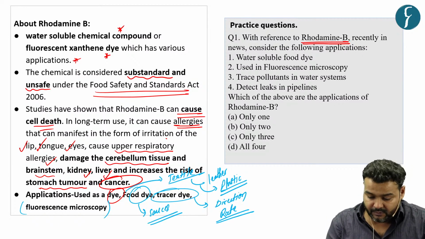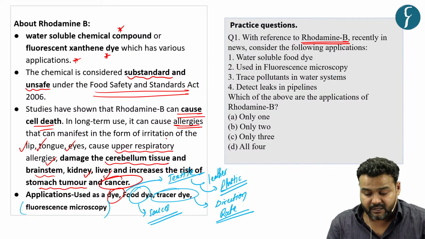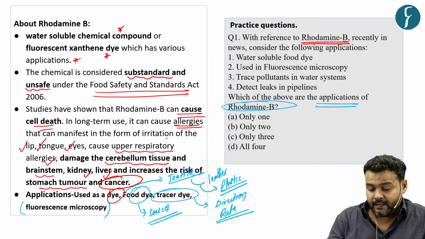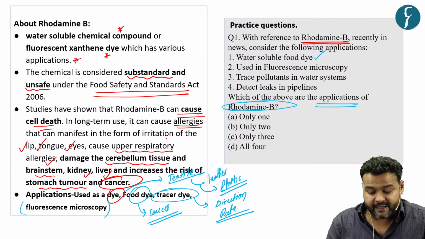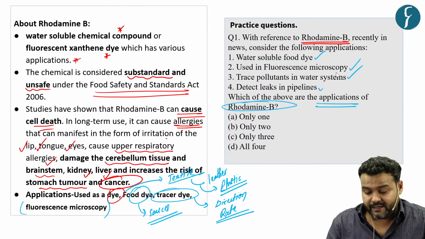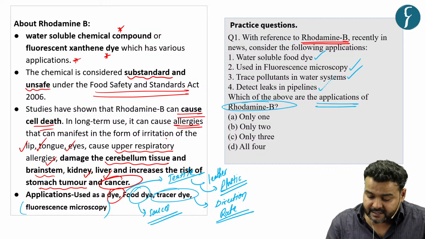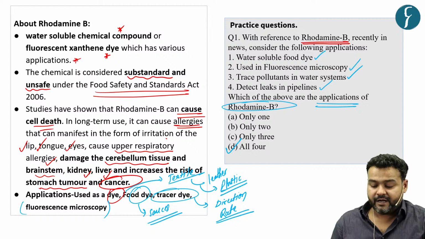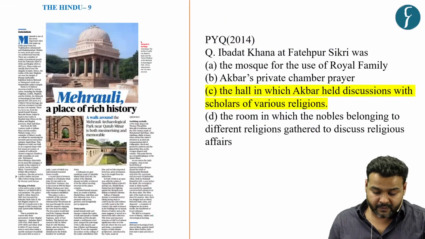It says, consider the following applications of Rhodamine B. Which of the above are applications of Rhodamine B? Water soluble food dye, correct. Fluorescence microscopy, correct. Trace pollutants in water systems, correct. Detect leaks in pipelines, correct. It is used for all these four purposes, so the answer would be D, that is all four.